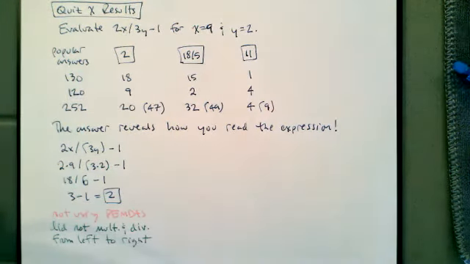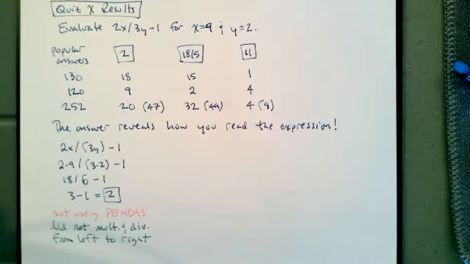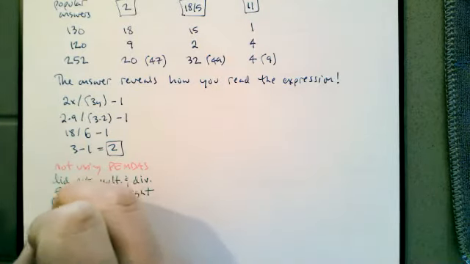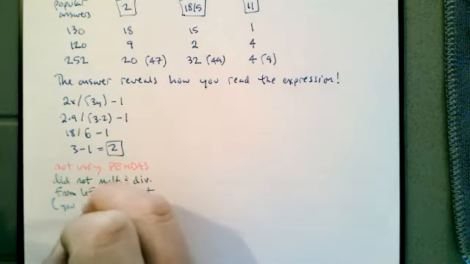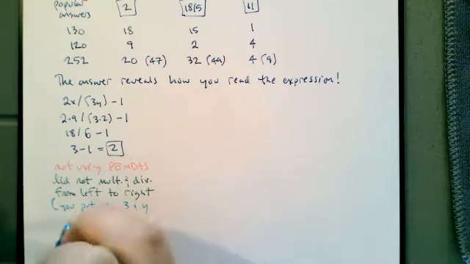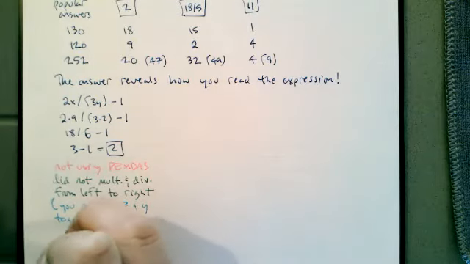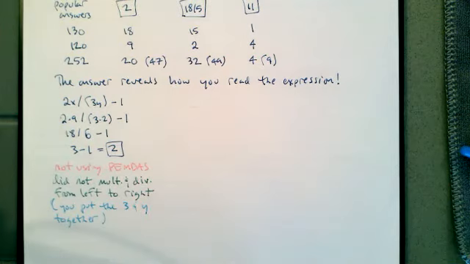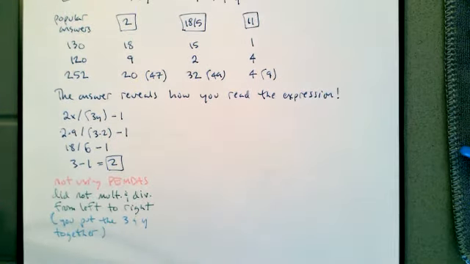You did not do multiplication and division from left to right. You put the 3 and the y together, even though 3y literally means 3 times y. So you were not using PEMDAS. Let's move on to the second most popular answer and how you were reading that one.